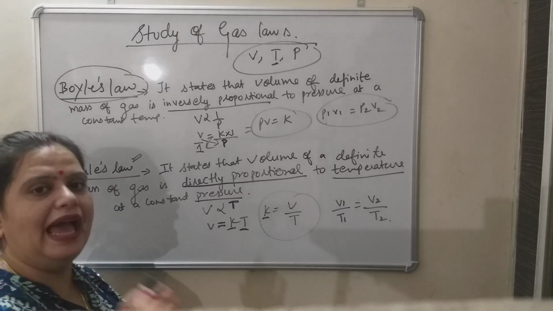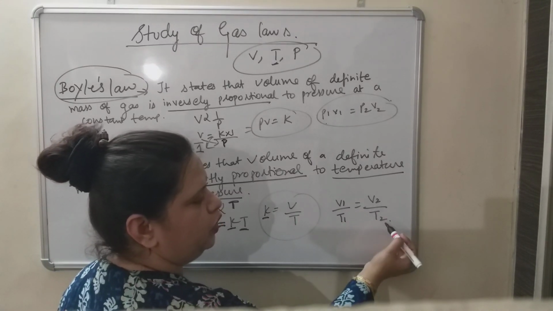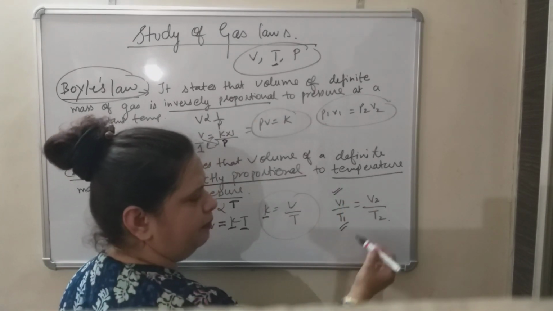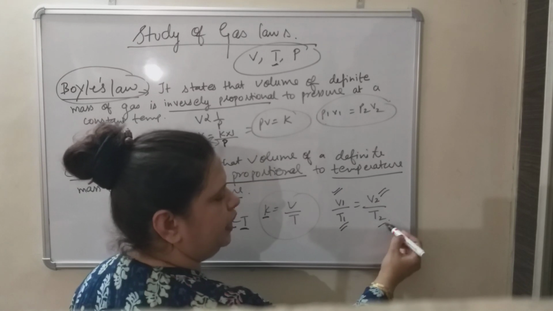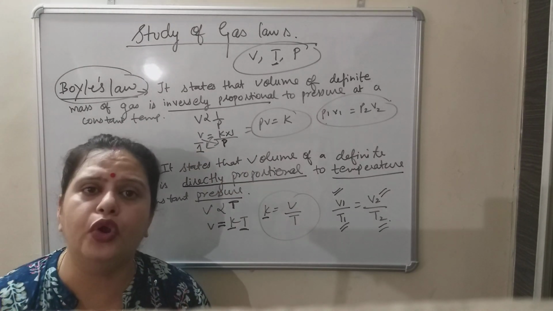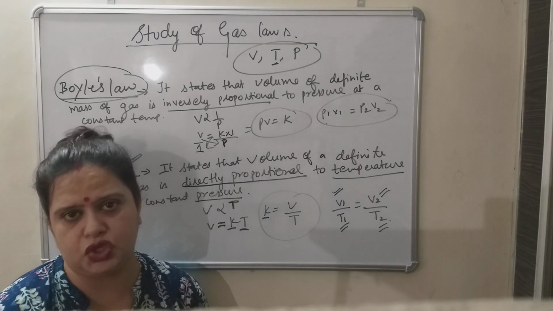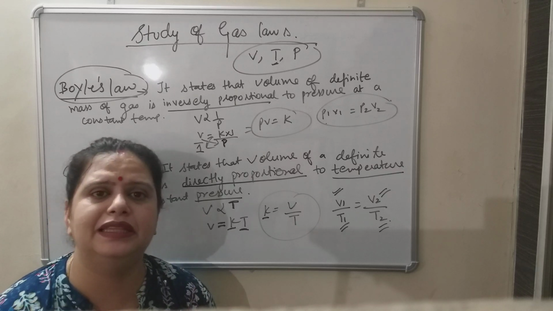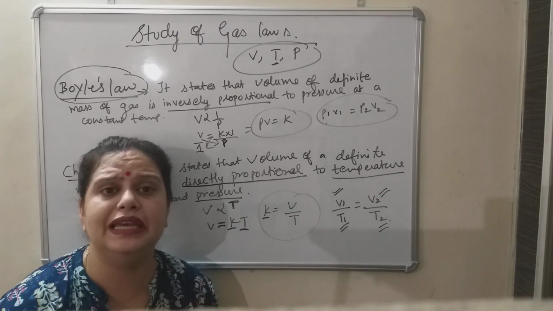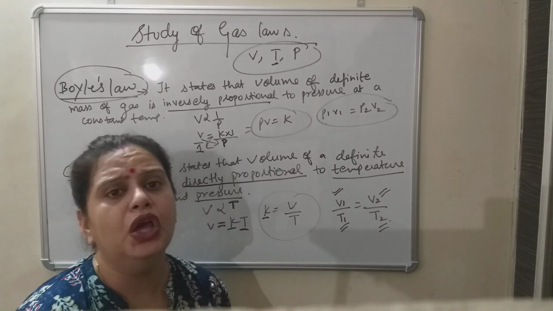And for comparing gases at different conditions, we get V1 upon T1 equals V2 upon T2. V1 is initial volume, T1 is initial temperature, V2 is final volume, T2 is final temperature. So this is your Charles' law. Tomorrow we will discuss the numericals based upon Boyle's law and Charles' law, because only numericals and relationships between these variables are there. One more is there, that is the standard gas equation, that we will discuss after we complete the numericals.